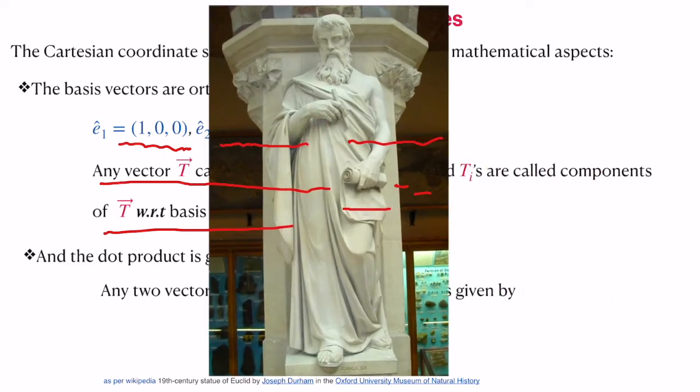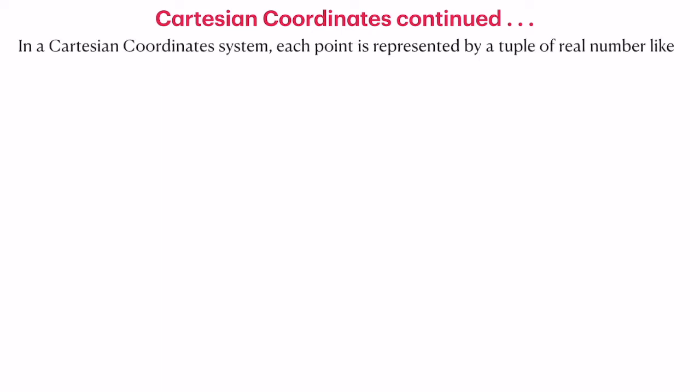So this is a portrait of Euclid. Let's continue with the coordinate system, in which each point is represented by 3 tuples given as the coordinates of the system. That is, x is given as x1, x2 and x3. In terms of the basis, x can be expressed as x1 into E1 plus x2 into E2 plus x3 into E3. So this is a general way of representing it in terms of the basis.